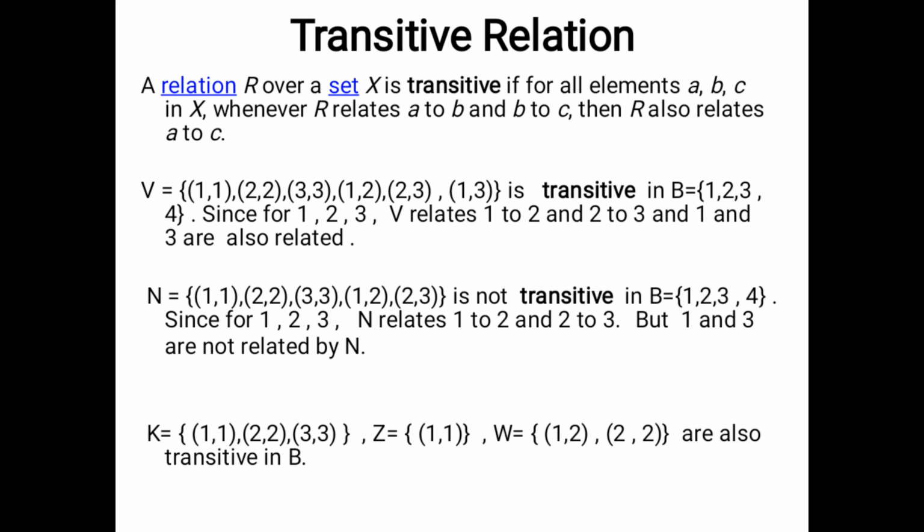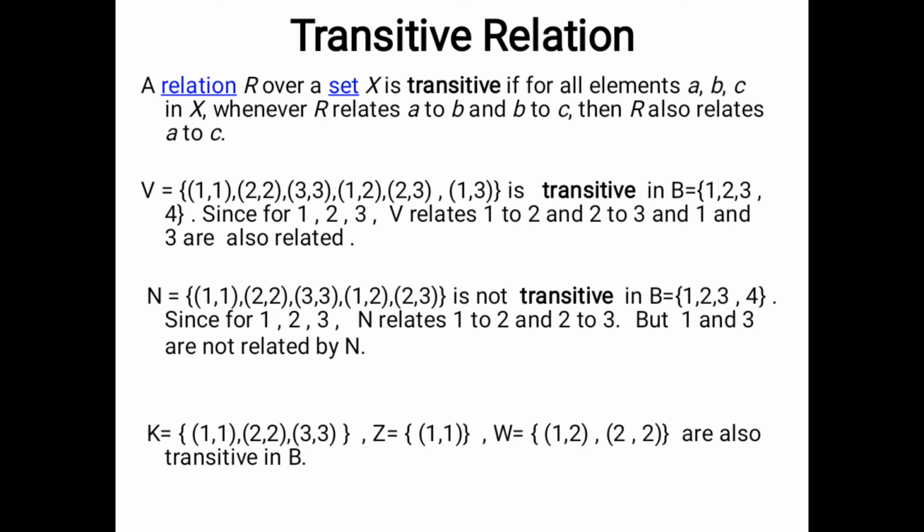N relates 1 to 2 and 2 to 3, but 1 and 3 are not related by N. That is why the relation N is not transitive. So N is not transitive in the set B, but B is transitive in the set B.